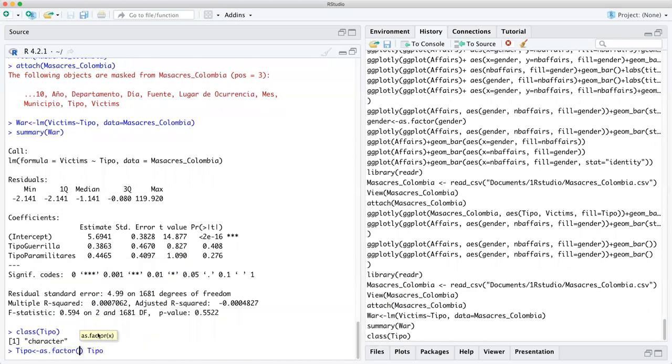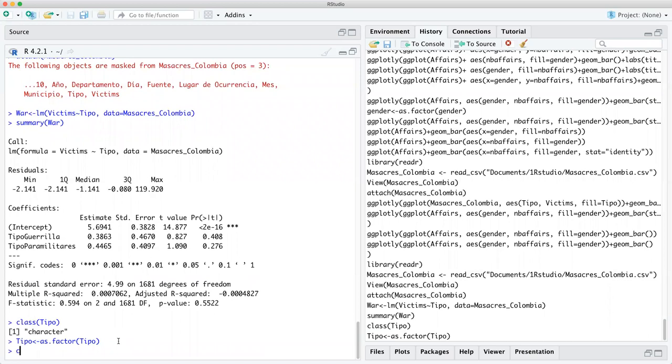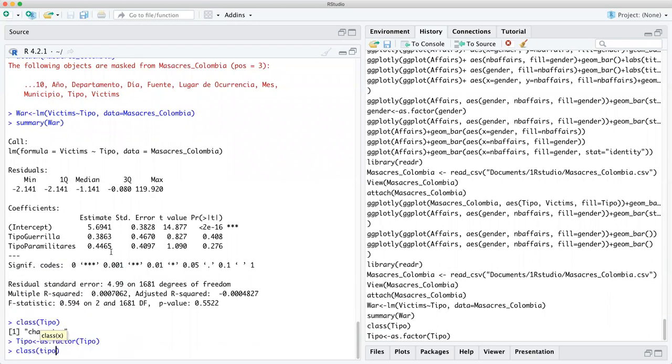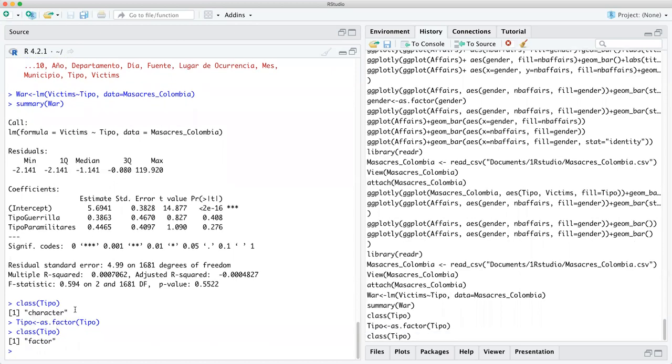So it's not really that difficult once you start getting the hang of it. But you're just changing the type of variable it is. So now you put class, people, and watch out whether it's capital or not. Factor. So now it's a factor. You have to do that first with everything. Now we're going to relevel it.